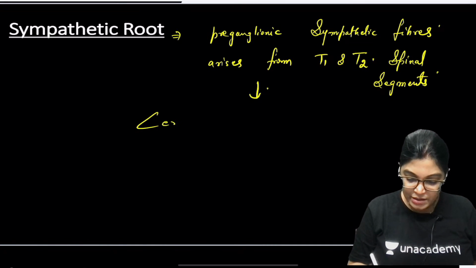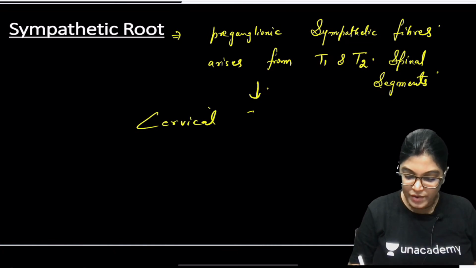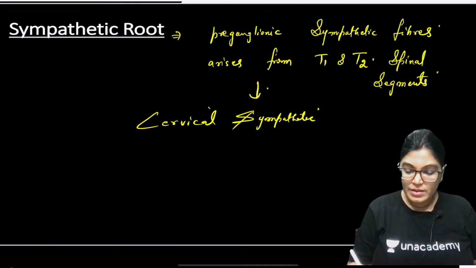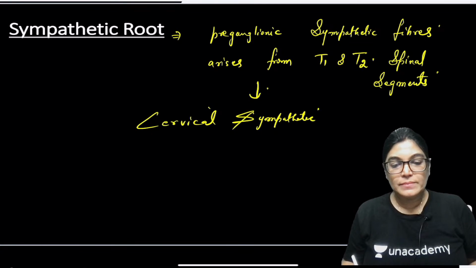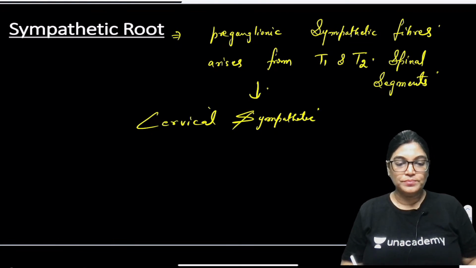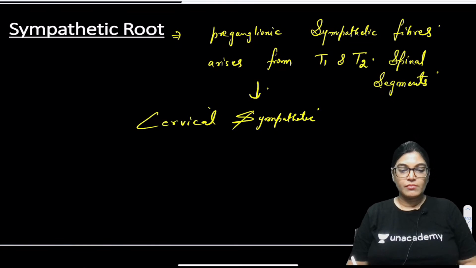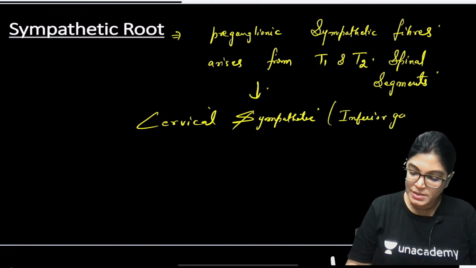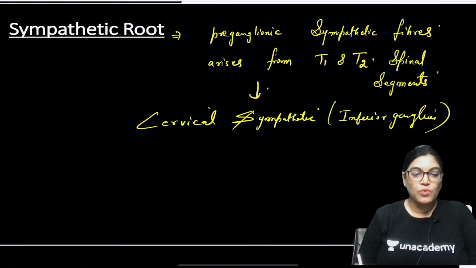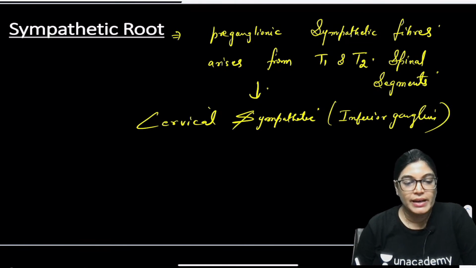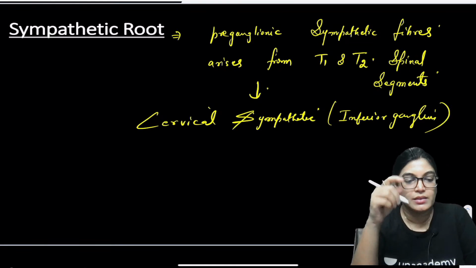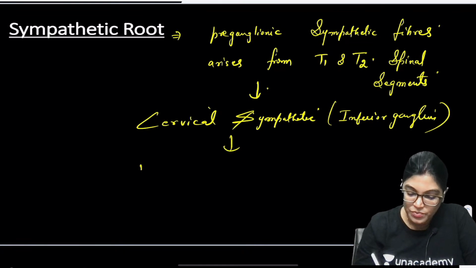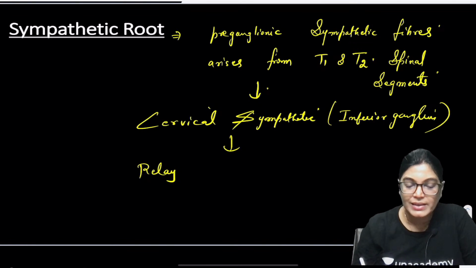Thereafter they traverse through the cervical sympathetic chain, passing the inferior ganglion of the cervical sympathetic chain.